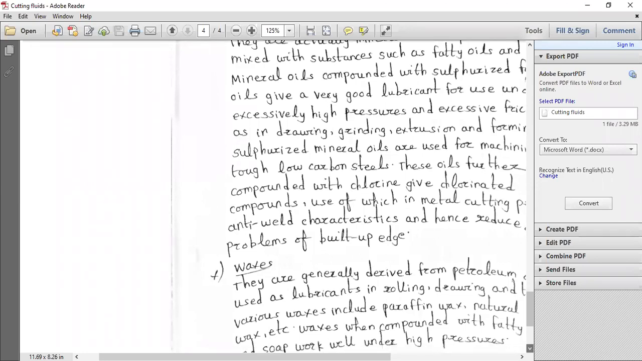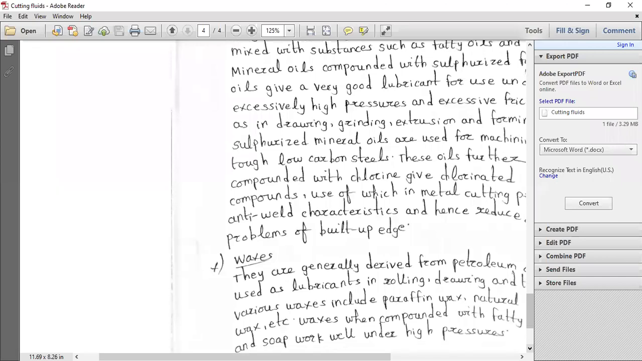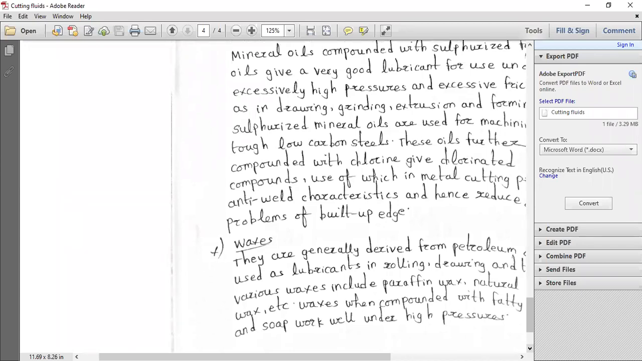So various waxes. What are the various waxes? It includes the paraffin wax, natural bee wax, etc. But when these waxes are compounded, we have to go for compounding whenever we have to use that particular lubricant at elevated temperatures. We can use them with fatty acids and sulfur under high pressures, because at elevated temperature the friction will be more, and you have to use the waxes compounded with fatty acids and sulfur. So all these are the particular lubricants which we have to take into consideration.